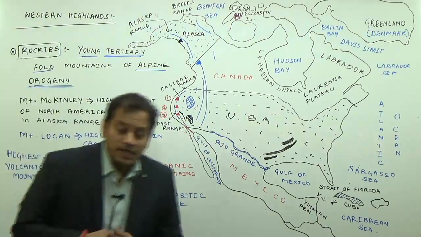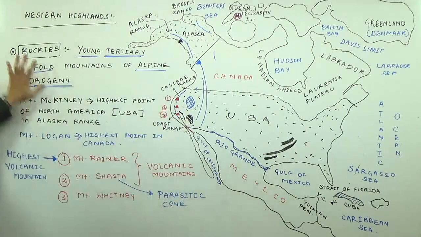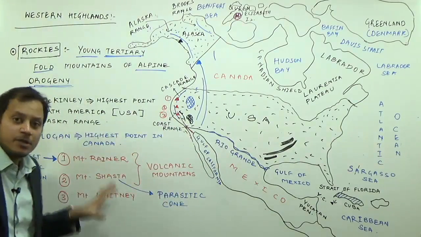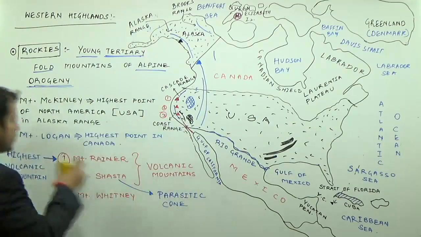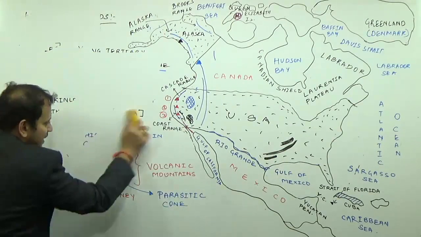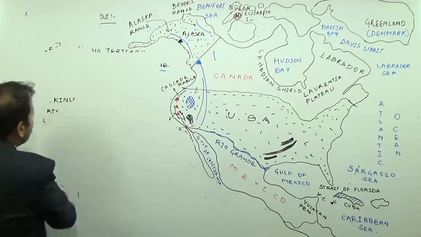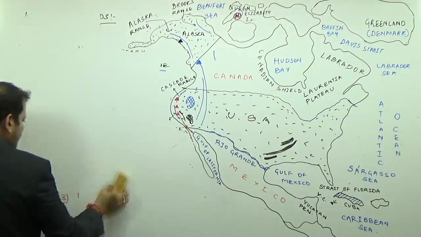I hope that you all are clear with what we have done in the previous lecture, that we have studied the physical features of the Western Highlands and the Rocky Mountain system. Now let us come to the other part, which is again important. As I tell you time and again, you just have to focus only on the superficial parts.